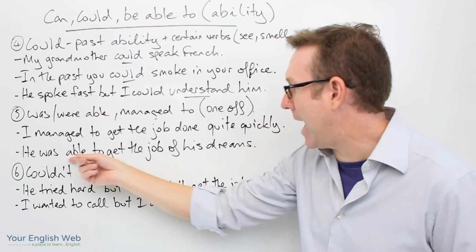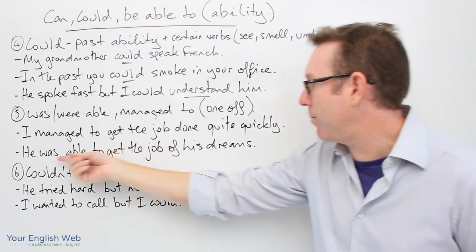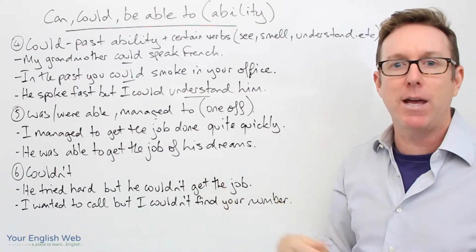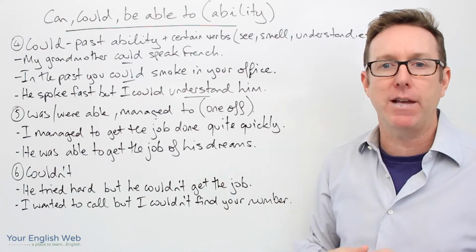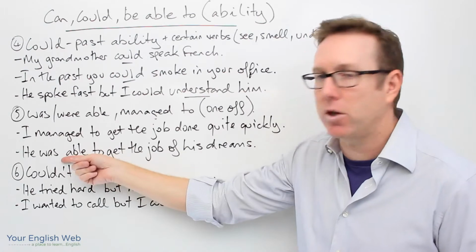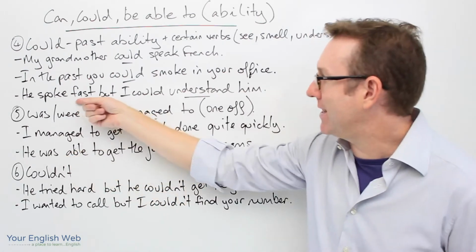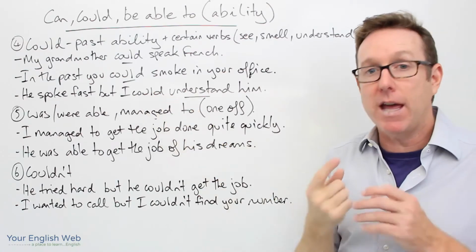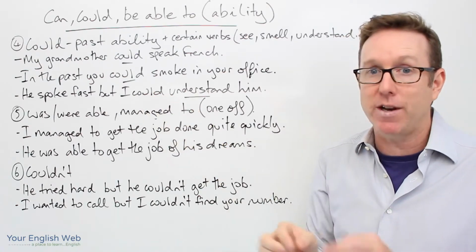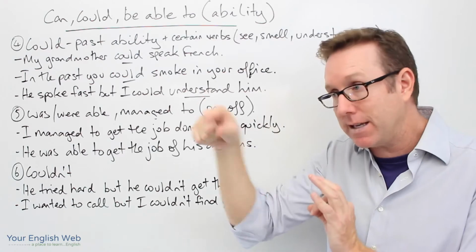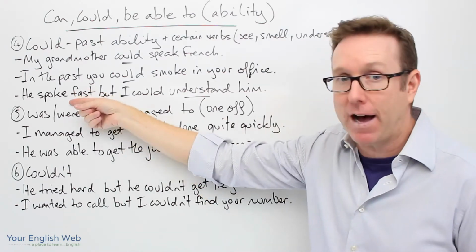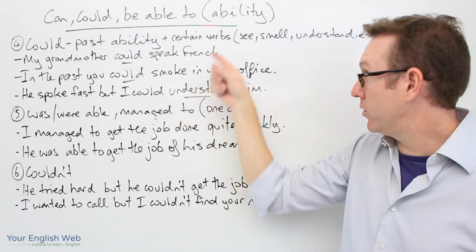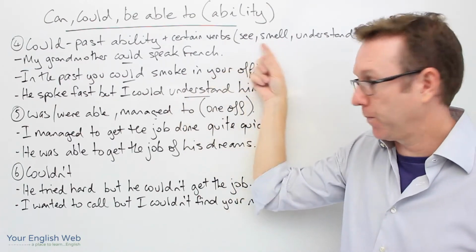Next one, he was able to get the job of his dreams. He was able to get the job of his dreams. Again, we can't use could. But in this situation here, he spoke fast, but I could understand him, even though it was a one-off situation and I only spoke once to this person and he spoke fast, but I could understand him. Okay, so with these verbs.